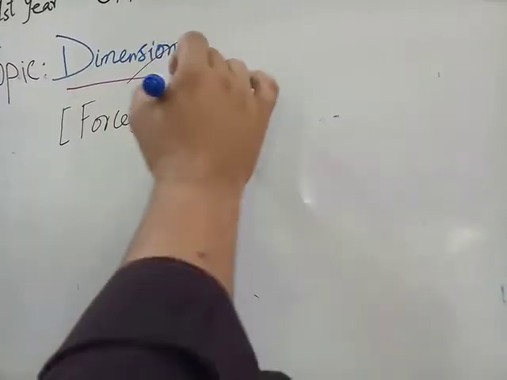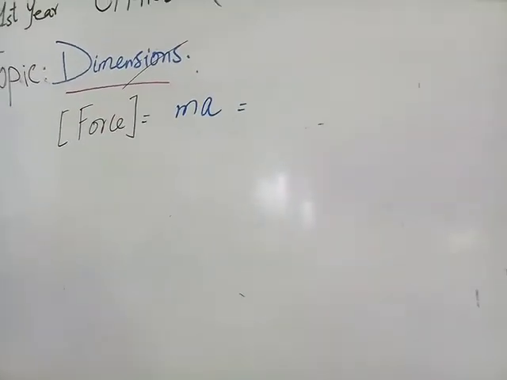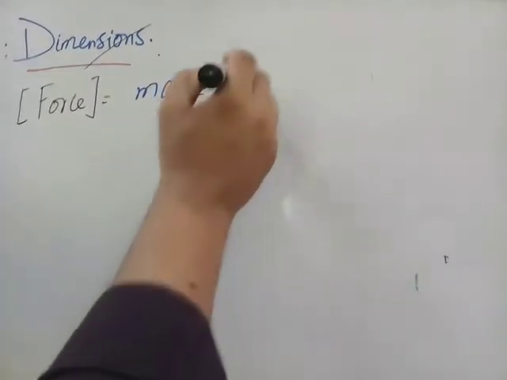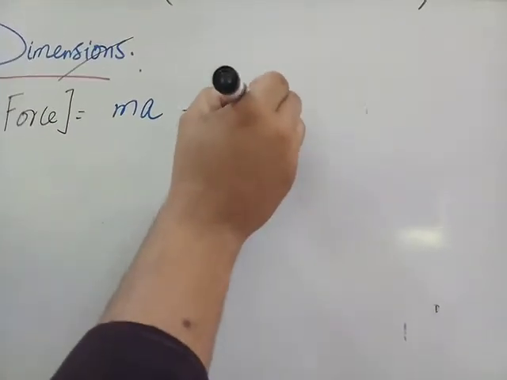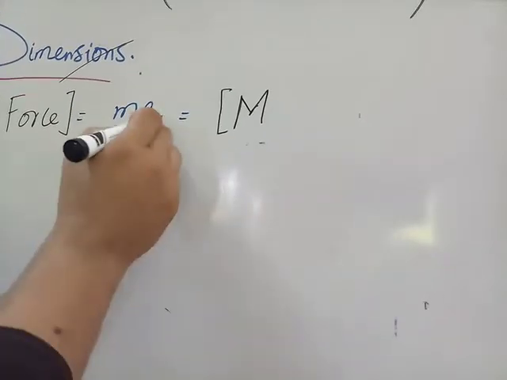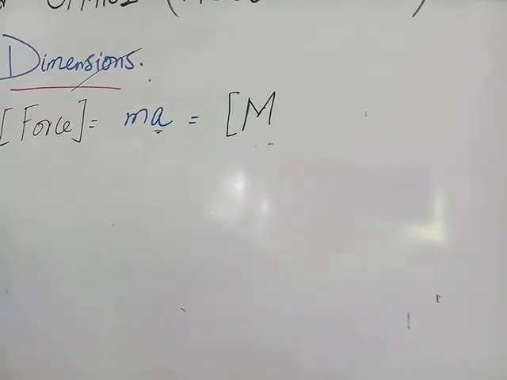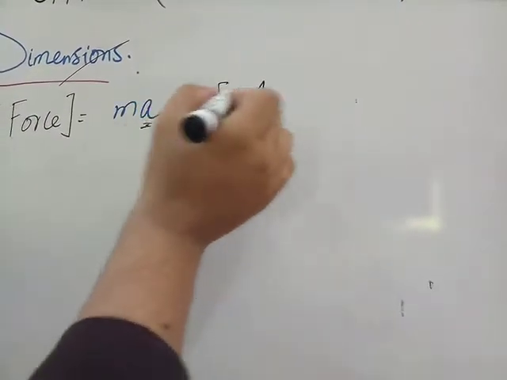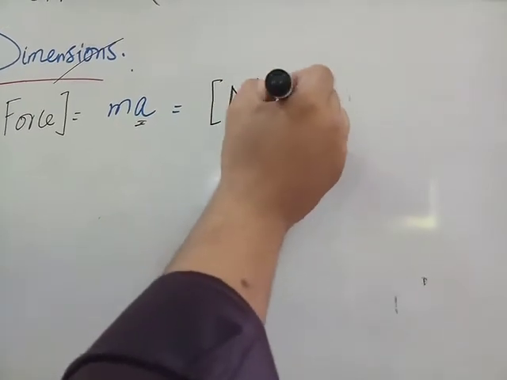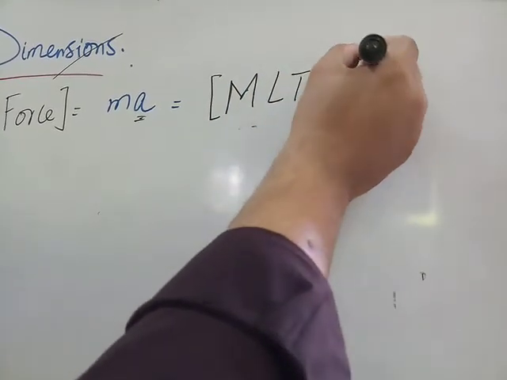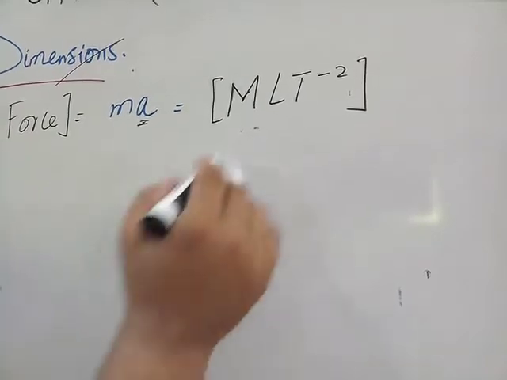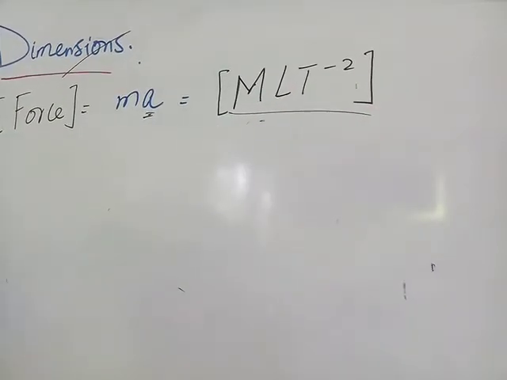So you write the dimension of mass is capital M, and you also solved in the previous step the dimension of acceleration, which is LT^-2. So this is the dimension of force, MLT^-2.